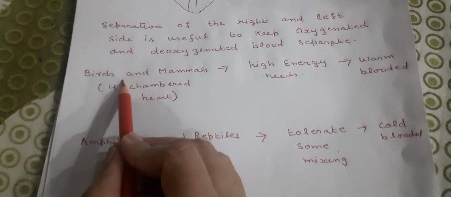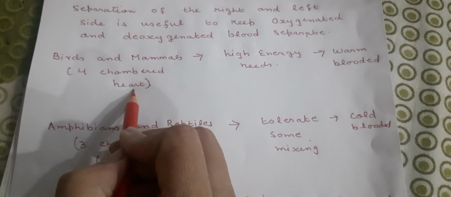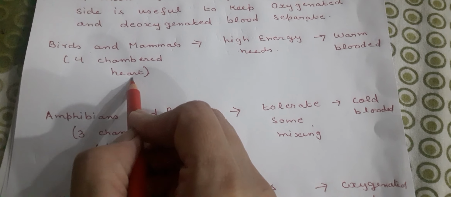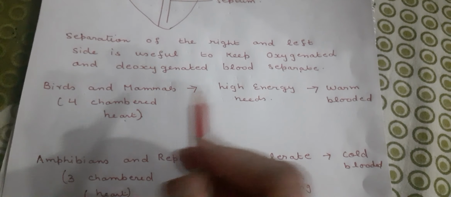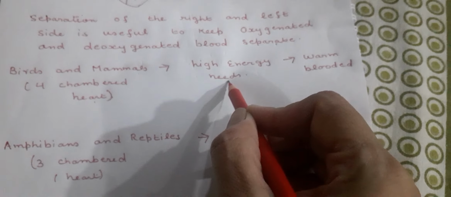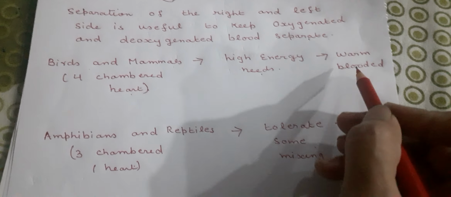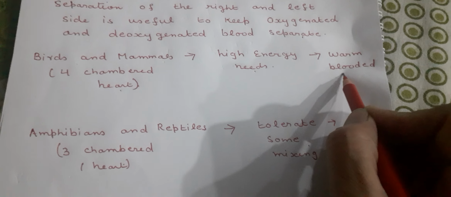Children, you all must be knowing that birds and mammals have a four-chambered heart. And why do they have this separation and four-chambered heart? Because they have high energy needs. Why do they have high energy needs? Because they are warm-blooded. What are warm-blooded?